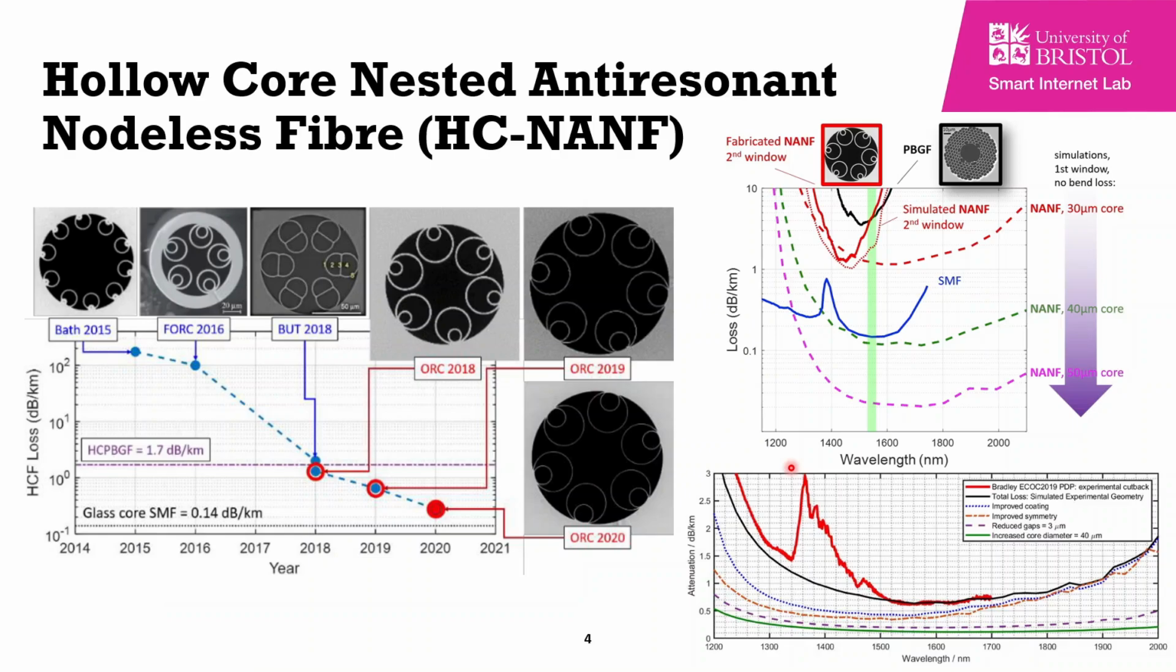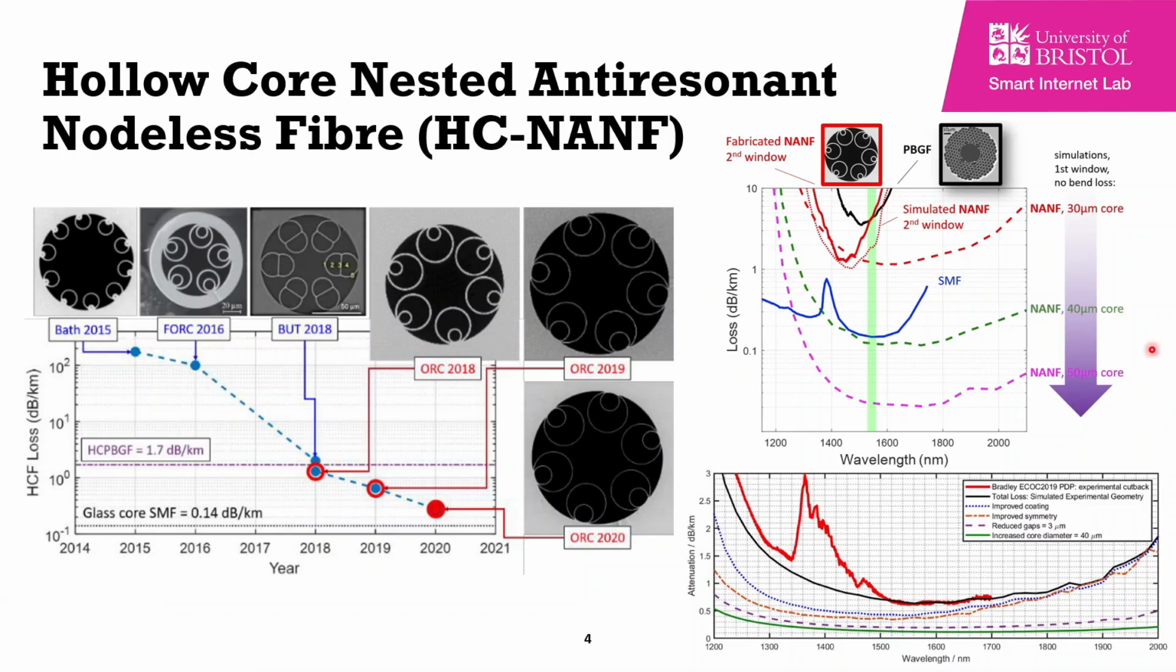The top right figure shows us the improvement of the loss if we increase the size of the core. As we can see, if we increase the size of the core to around 50 micrometers, the losses will be around 10 times lower than the single mode fiber.